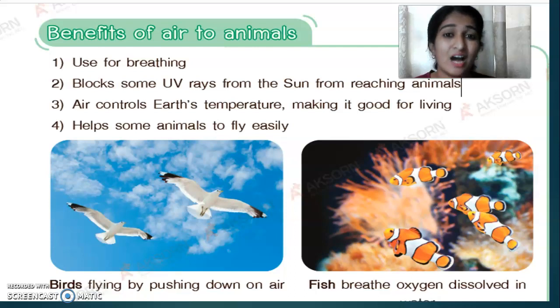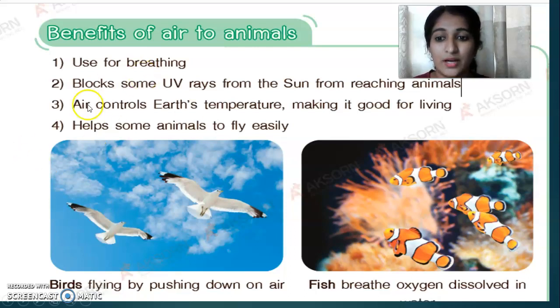It is harmful for humans, and it is also harmful for animals. And air controls the earth's temperature, making it good for living.